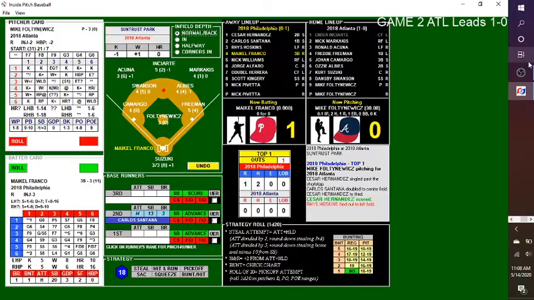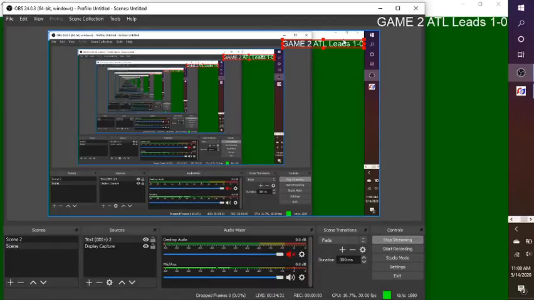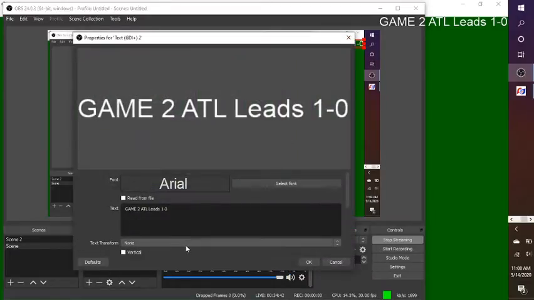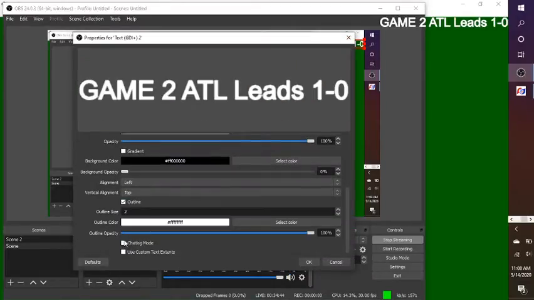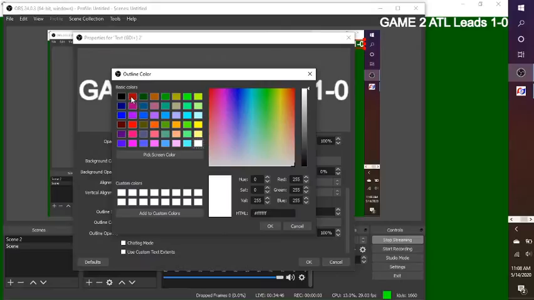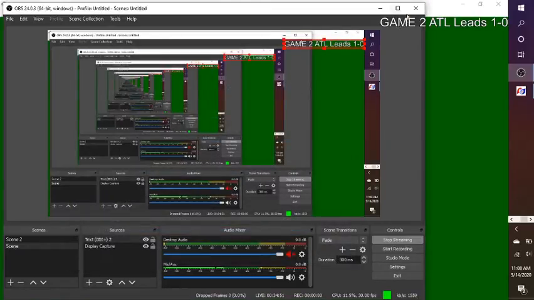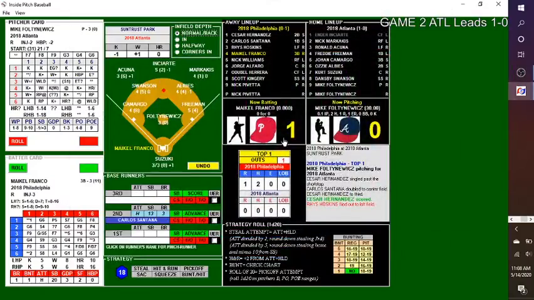All right, I see it now. I need to bring this in. Actually, I can make it bigger. And let's do an outline. Black outline, that way it stands out. All right.